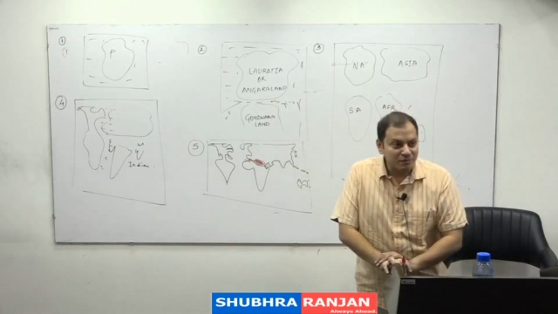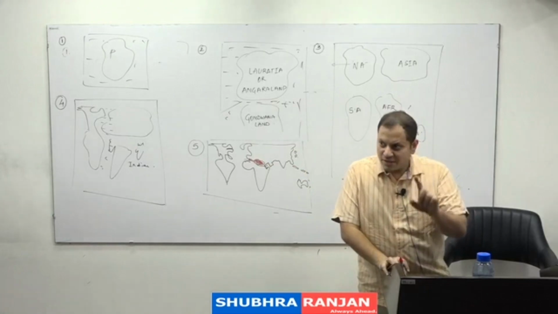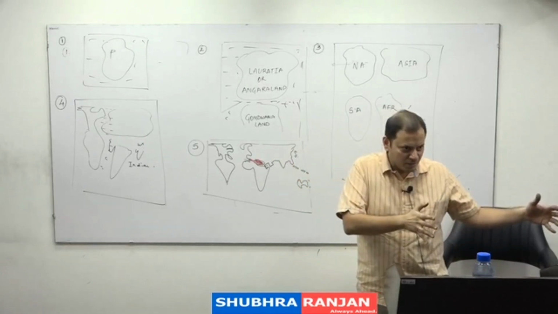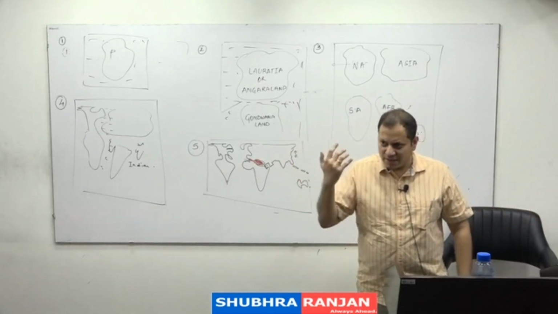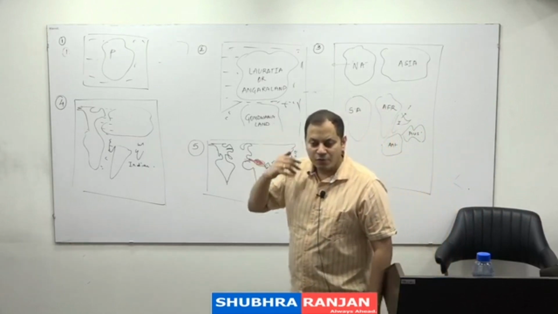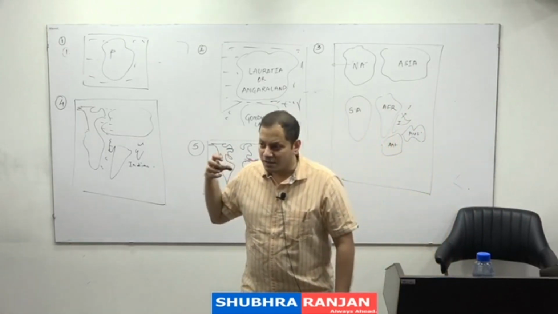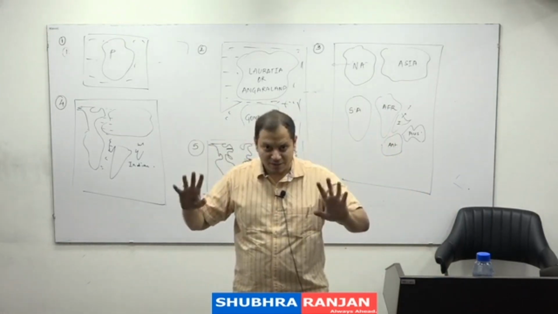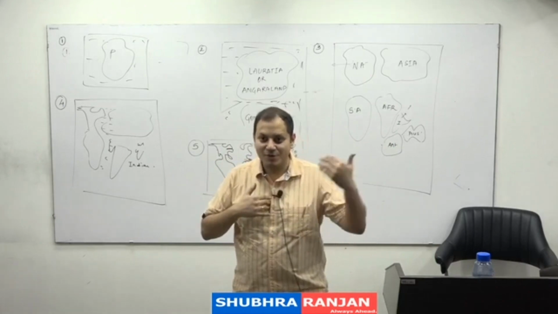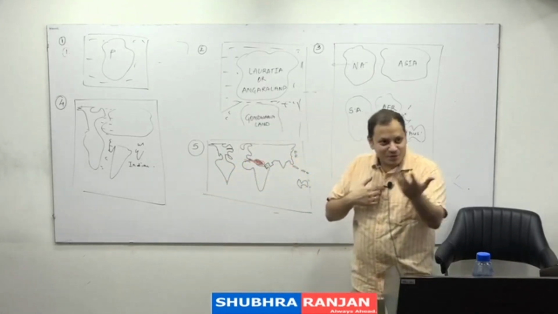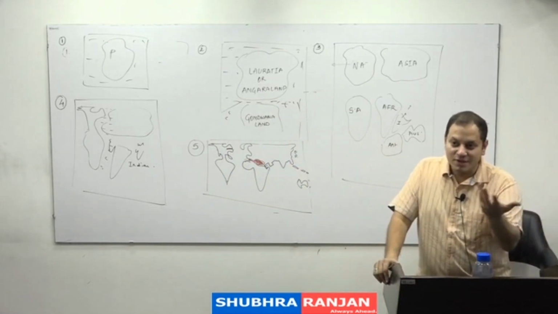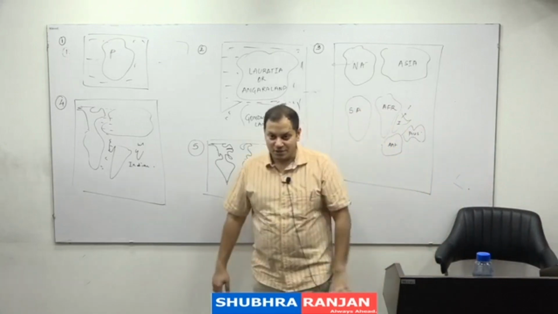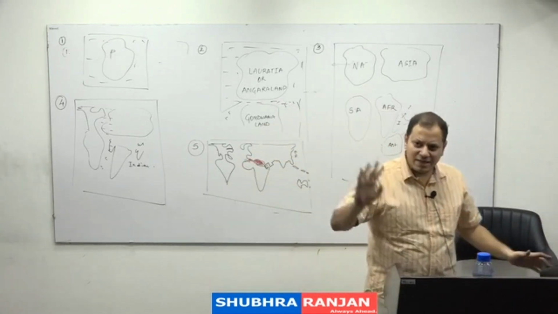Why did the continents start moving westwards? He said that the continents moved westwards because the gravitational pull of sun and moon even today acts to the west. Tidal force is acting towards the west. Why did the continents start moving northwards? Due to the attractional force of the earth to the center. Look, don't use logic, just listen to what I am saying, because I am not saying it, Wegener is saying it. So why did the continents move westwards? Because of the tidal force. Why northwards? Due to the gravitational force. Don't think whether it is right or wrong, we'll see that later on.